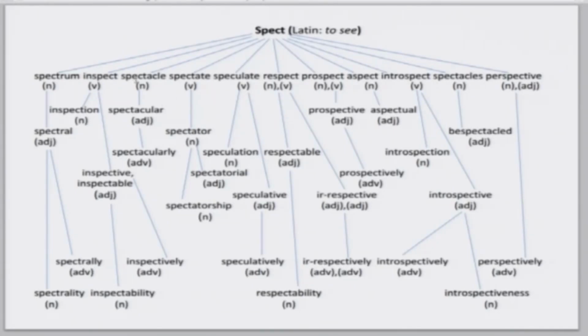So spectacle is here and spectacles is here. Read some of them in the leftmost branches. Spectral. Inspection. When you cover the branches, cover them till depth. Spectral, spectrally, spectrality. From inspect, inspection, inspective, inspectable, inspectability, and so on. So lots of them.